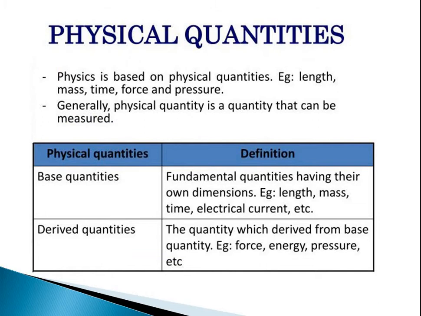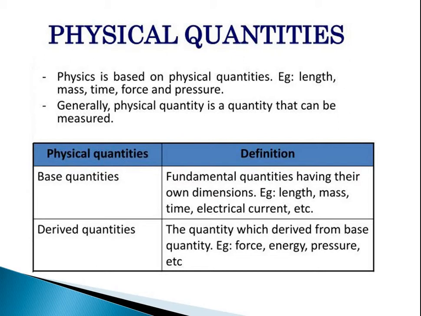Physics is based on physical quantities, that is length, mass, time, force and pressure. One more thing is temperature. Generally a physical quantity is a quantity that can be measured. The base quantities are always considered as length, mass, time, current, etc. Whereas derived quantities are those which are based on the basic quantities.